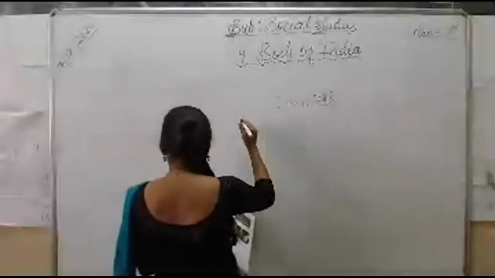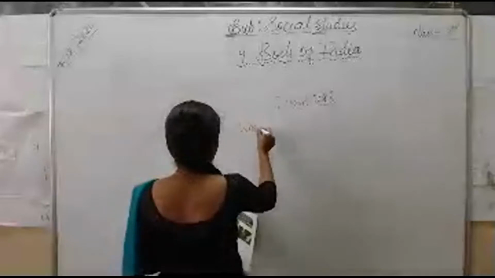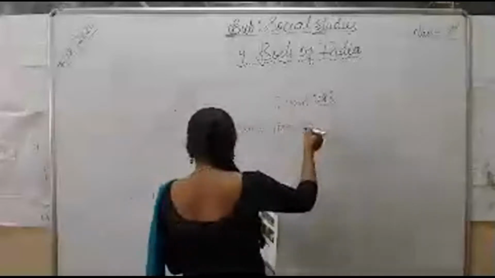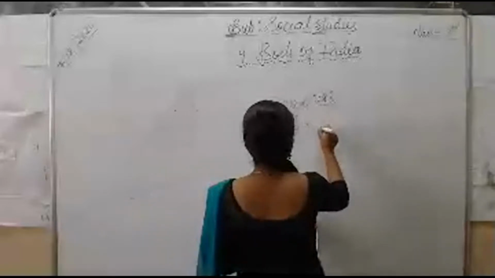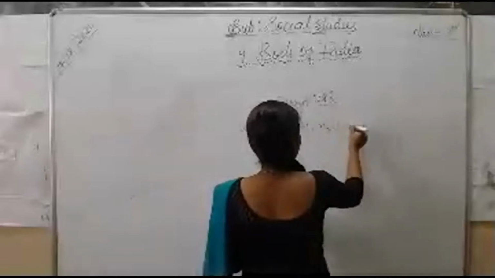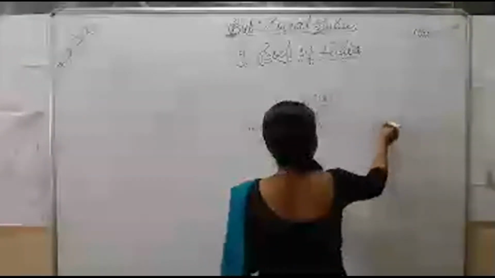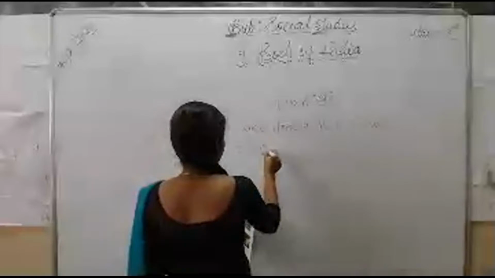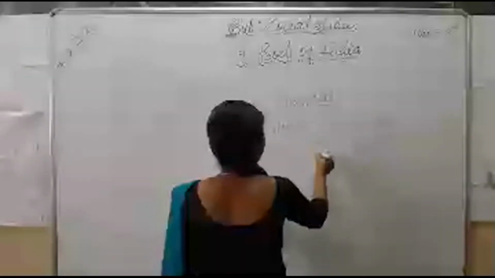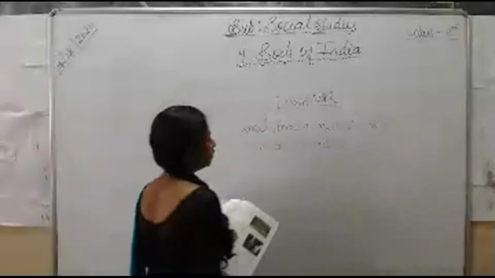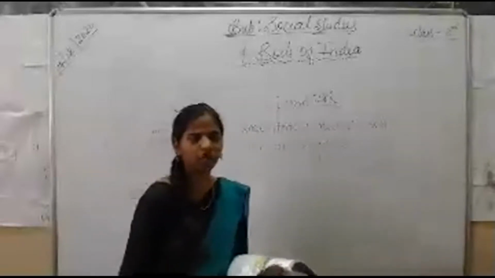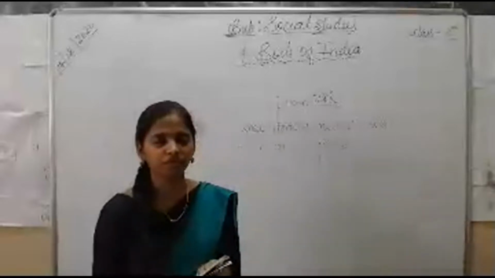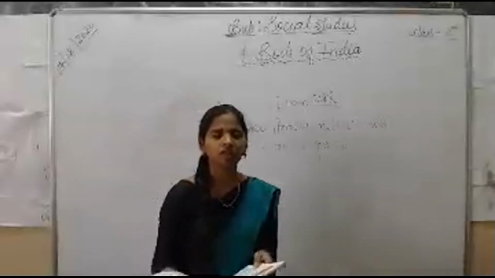So those crops are wheat, barley, millets, pulses, and cotton. All these crops can be grown, but only with the help of irrigation as well as fertilizers. Because I told you there will be no rainfall here, so the soil will be non-fertile.